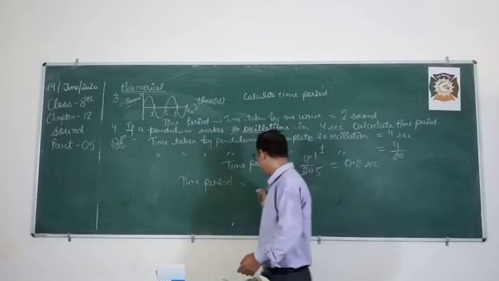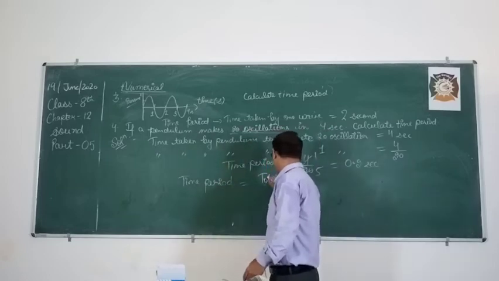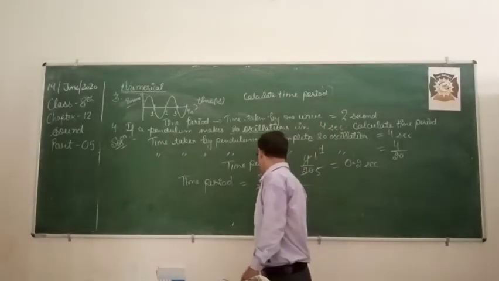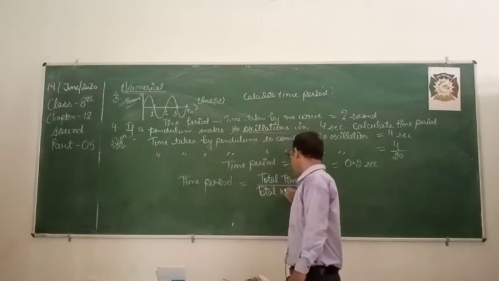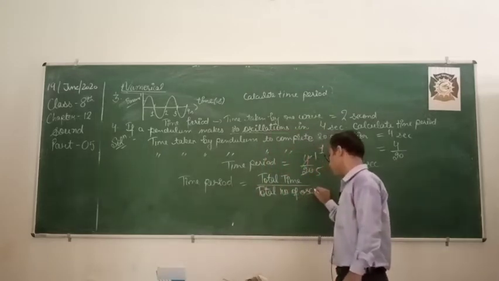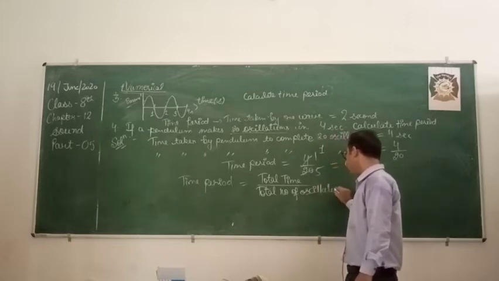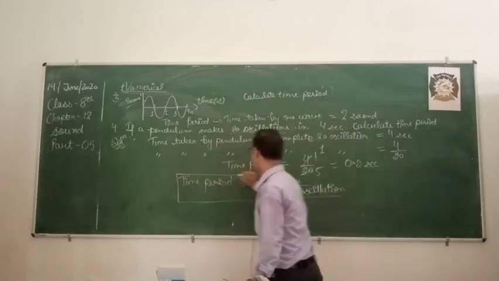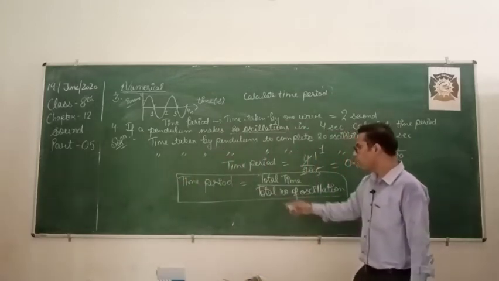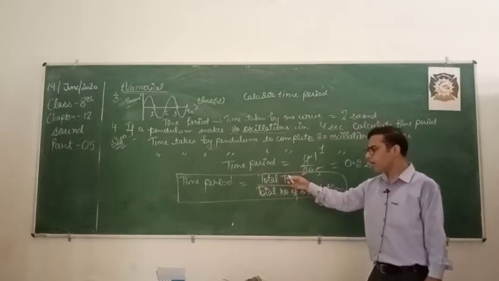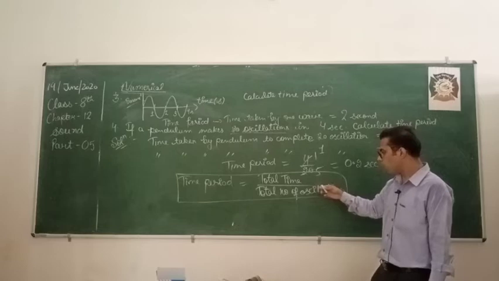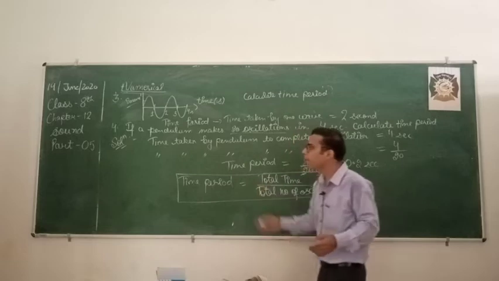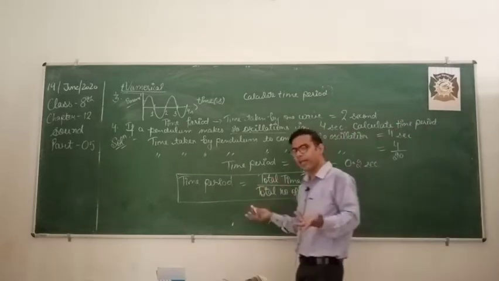So time period equals total time divided by total number of oscillations. Okay, so in this way you can calculate the time period of any pendulum or any device.